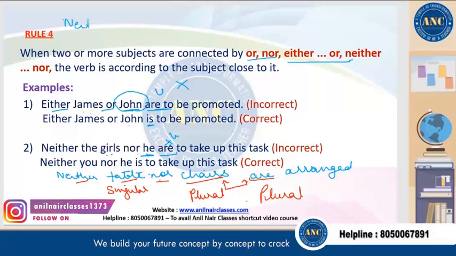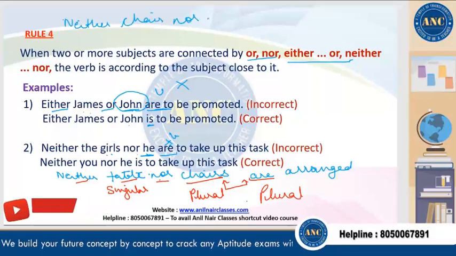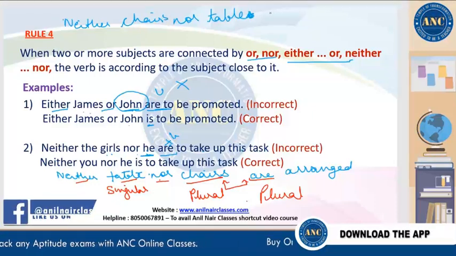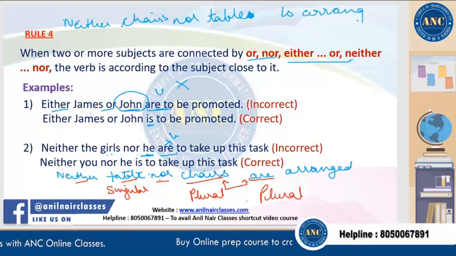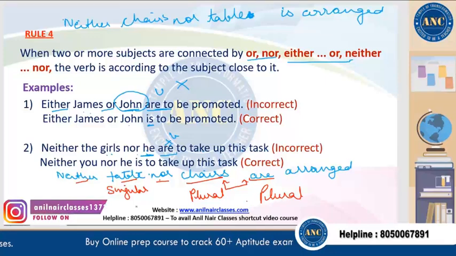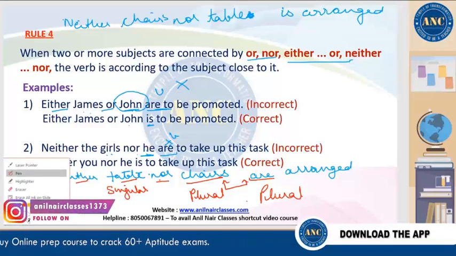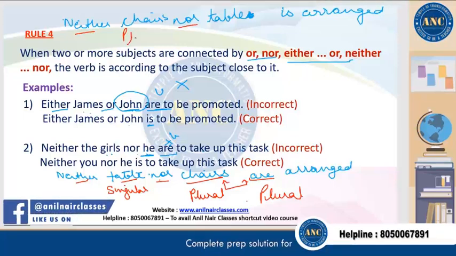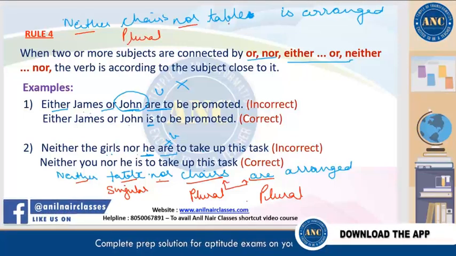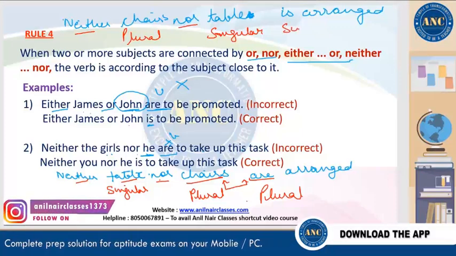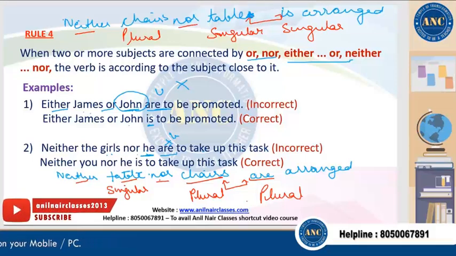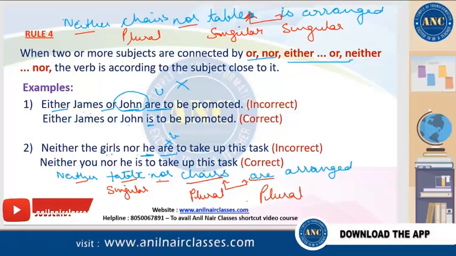See, if I say neither chairs nor table is arranged, right? So now what are the subjects joined with? Subjects are joined with the conjunction either or, neither nor. So here you have neither and nor. The first one, chairs, is the plural noun, right? Now this is singular. The verb is also in the singular form because the nearest to the verb is table, and table is singular, so that's why.